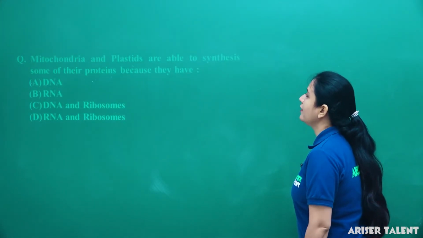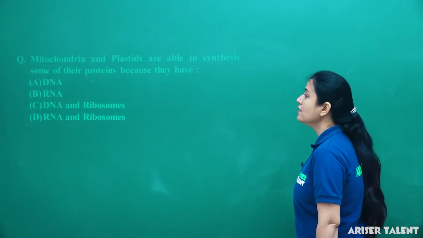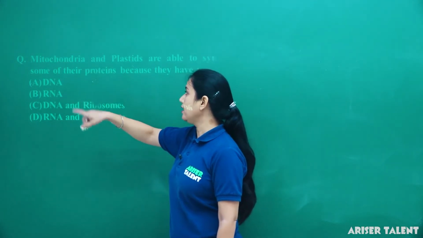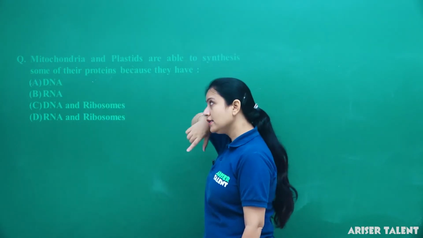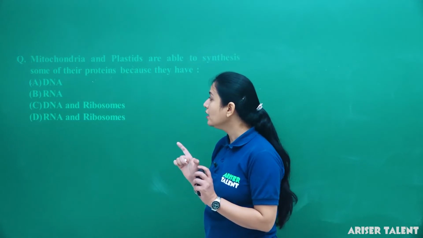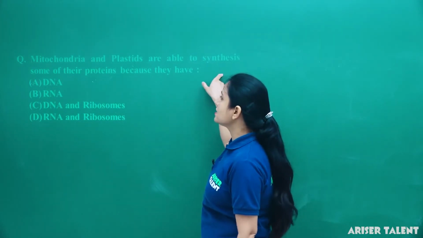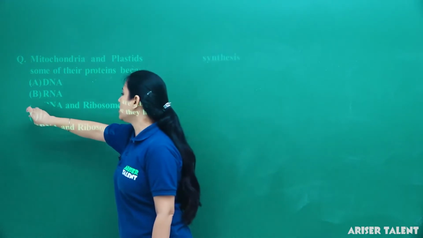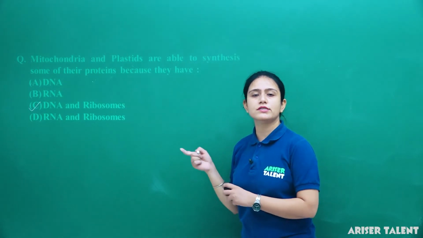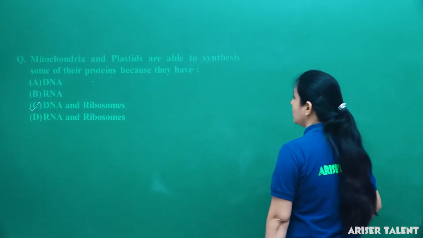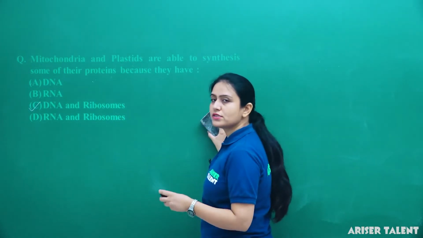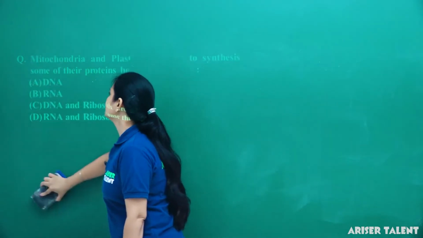Next is, mitochondria and plastids are able to synthesize some of their proteins because they have DNA. Just because of the DNA they cannot produce the proteins. RNA is the site of proteins, but if DNA and ribosomes both are present, only then can they synthesize their own proteins. So the answer is C. This is the reason that mitochondria is also known as semi-autonomous, because it contains DNA and ribosomes. So mitochondria and plastids both are able to produce proteins because they contain DNA and ribosomes.